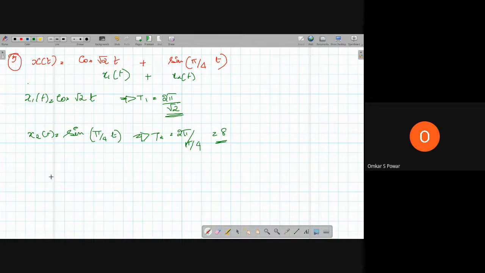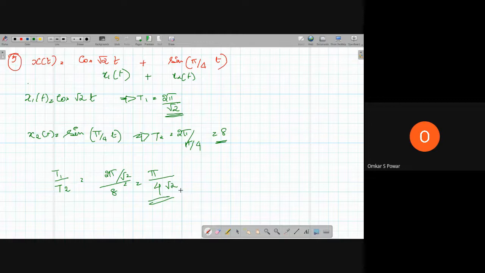Now, for the signal to be periodic, T1 by T2 must be a rational number. So T1 by T2, if you take, you'll end up as pi by 4 root 2.